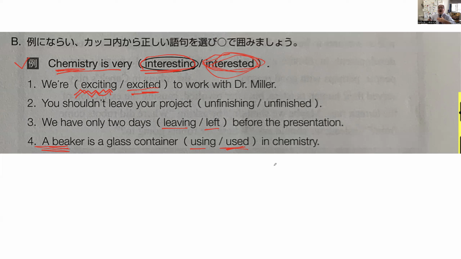Okay. Now, I am using scissors now. I am drinking Diet Coke now. So, a beaker is a glass container in chemistry. Okay. 5 seconds, stop the video, and I will give you your answers.